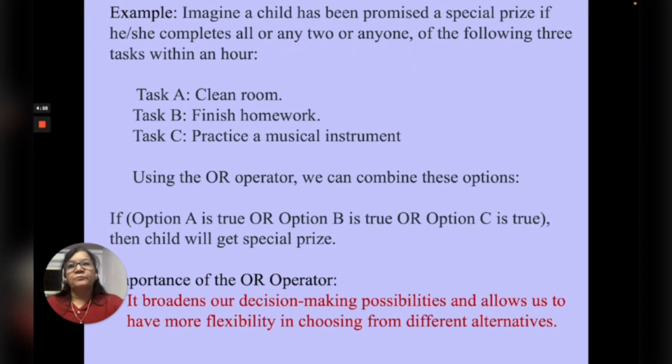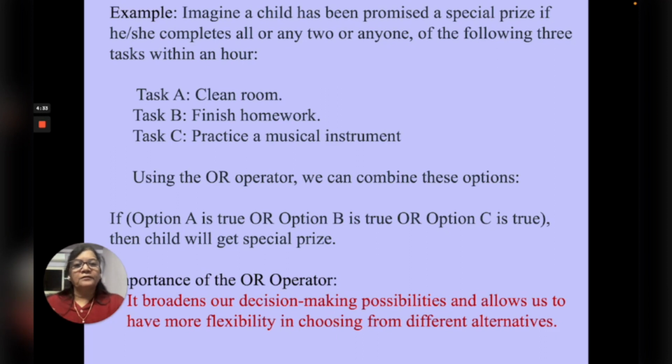Let's take one example. Imagine a child has been promised a special prize if he or she completes all or any two or any one of the following three tasks within an hour. Task A is clean your room, task B is finish homework, and task C is practice a musical instrument.